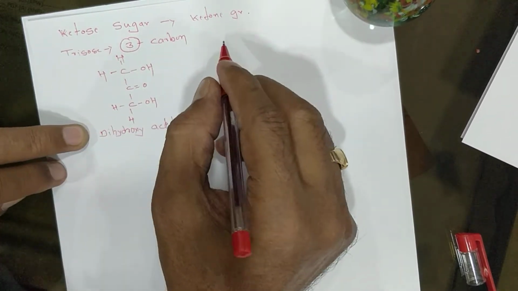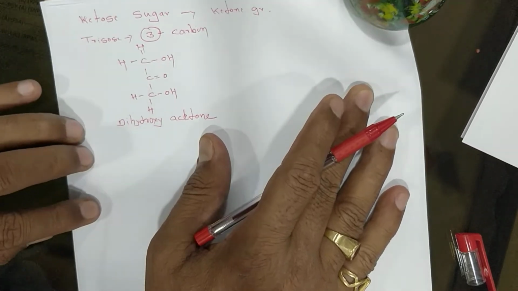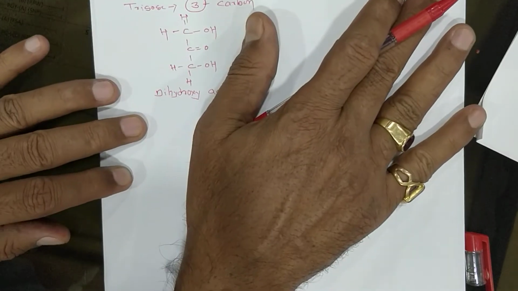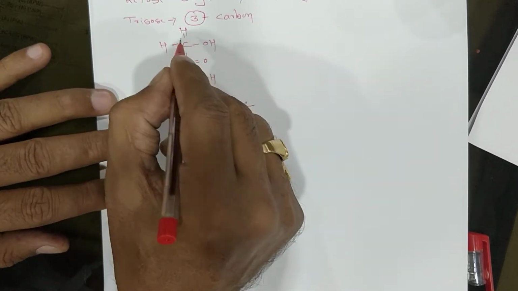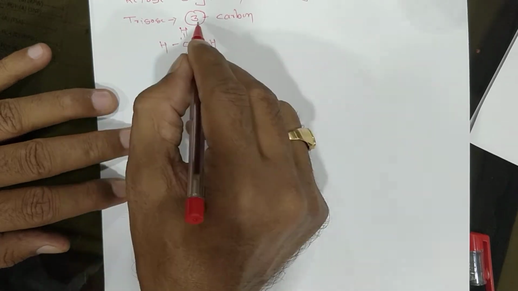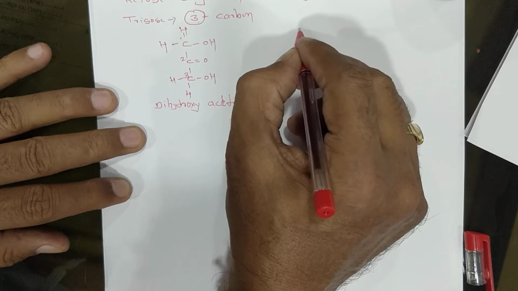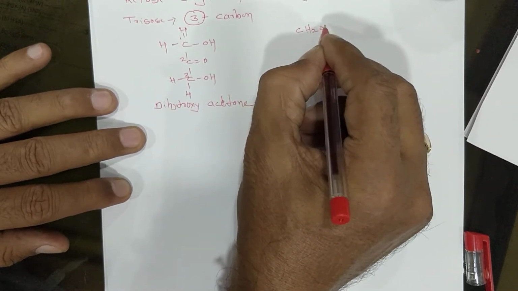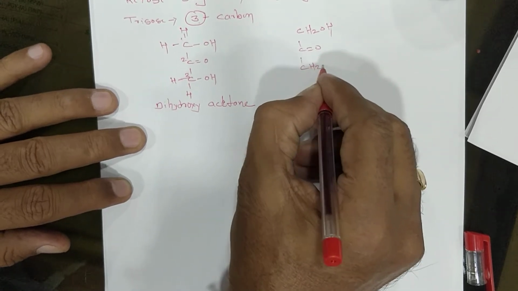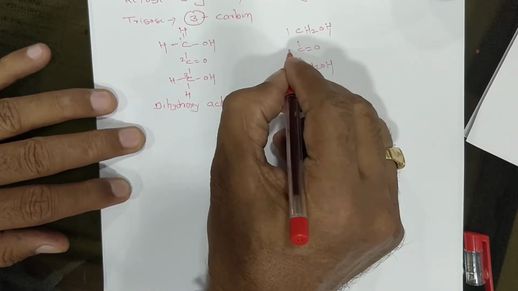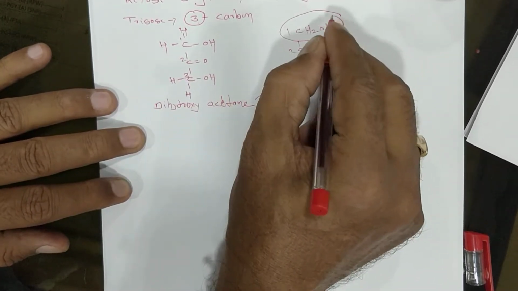See how you will write the dihydroxyacetone. It contains 3 carbons: 1, 2, 3. It's the basic nucleus of the ketones. You can write it in a simple manner: CH2OH, C double bond O, CH2OH. The name is dihydroxyacetone. That is the basic nucleus.